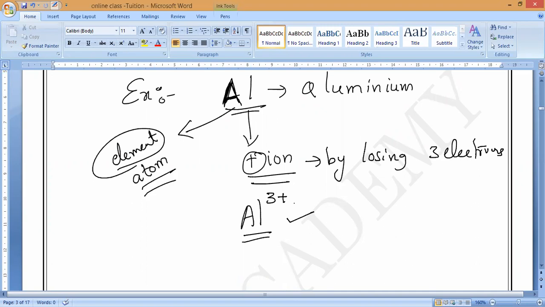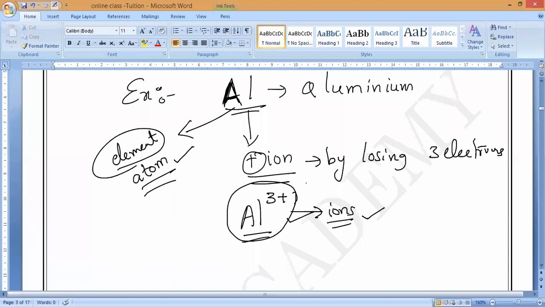But this is an ion. Without losing or gaining electrons, it is called an atom, and with losing or gaining electrons, it is called an ion. That is the difference between them. You should remember that.